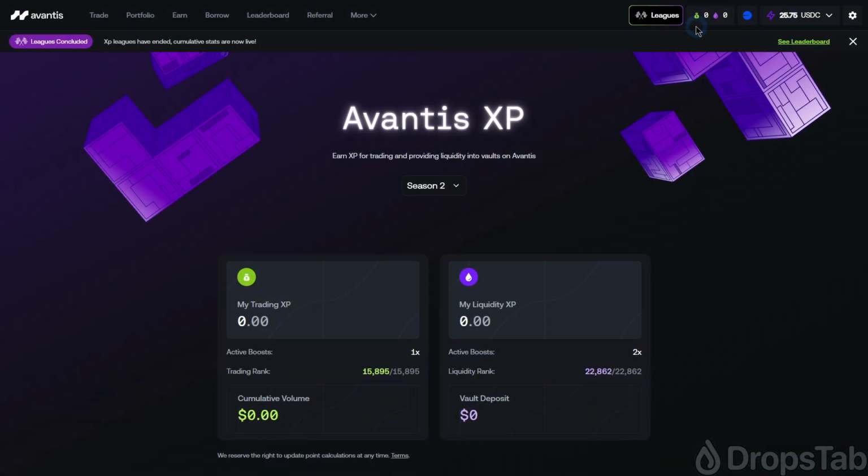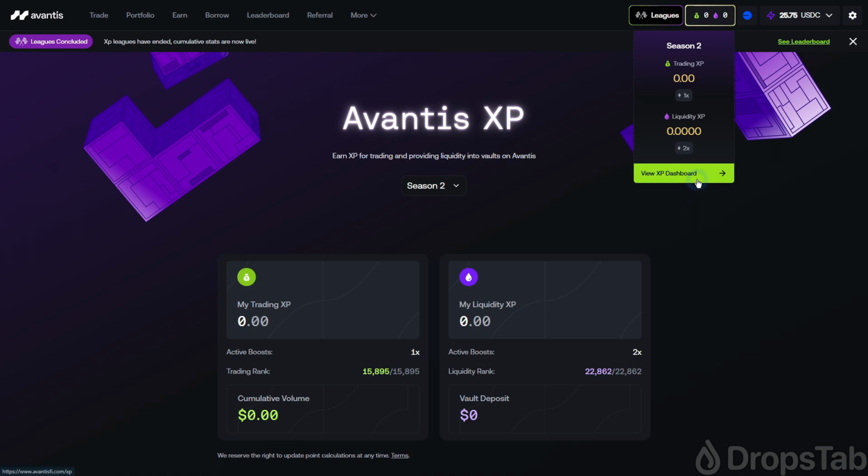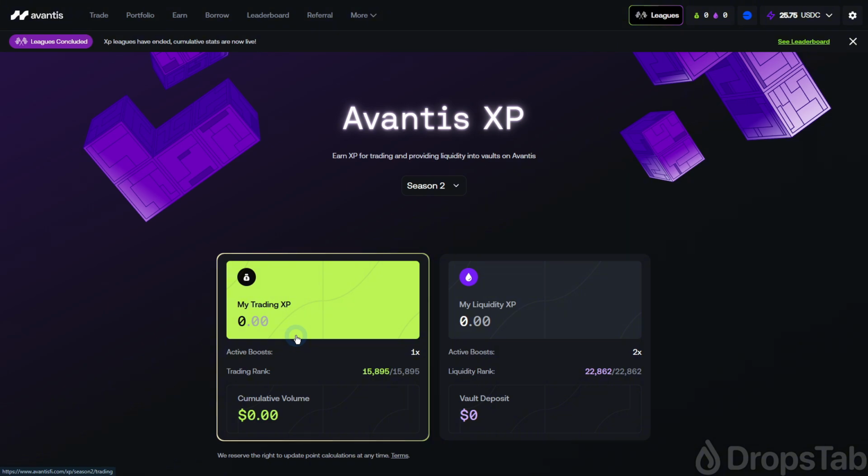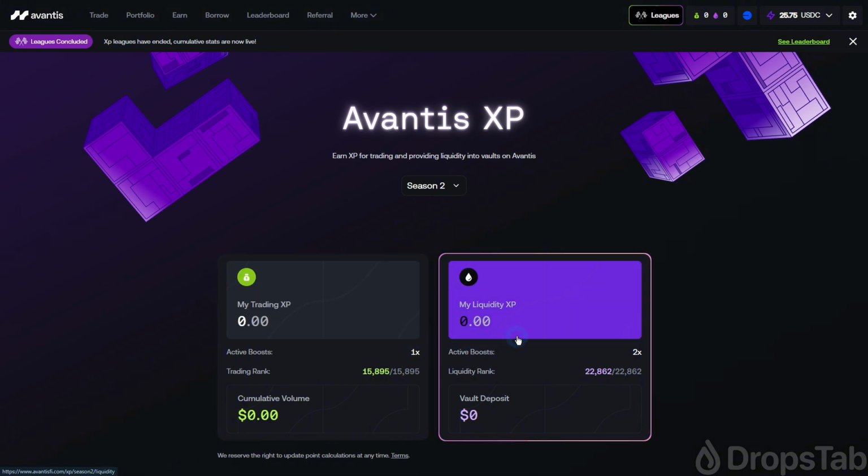You can track all your points on the XP dashboard, which you can access by clicking the corresponding button on the top of Avantis' website. There are two types of Avantis experience points: liquidity and trading points.